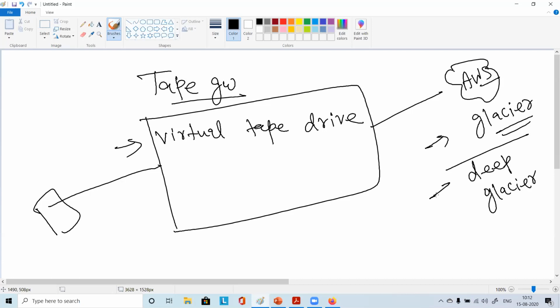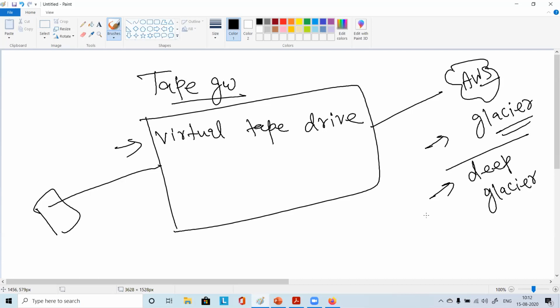You know the difference? Glacier and Deep Glacier. All are there with me? Yes, Harish. Correct. So Deep Glacier, even cheaper, cheapest possible. Correct. Yes.